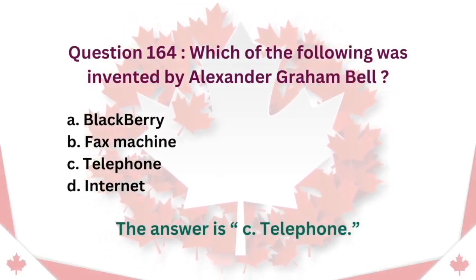Question 164. Which of the following was invented by Alexander Graham Bell? A. BlackBerry. B. Fax machine. C. Telephone. D. Internet. The answer is C. Telephone.